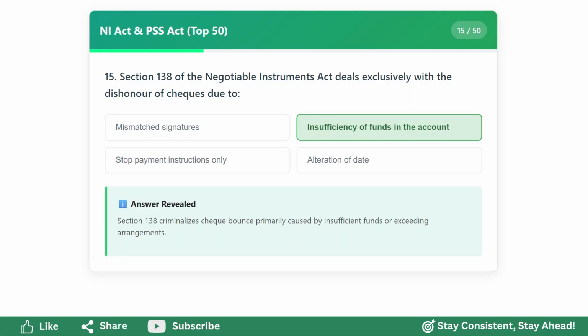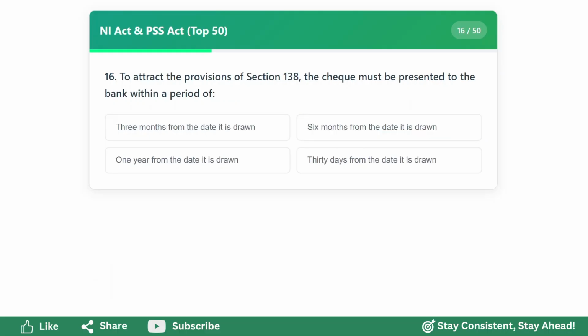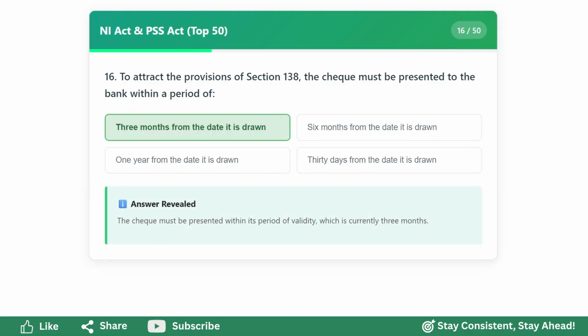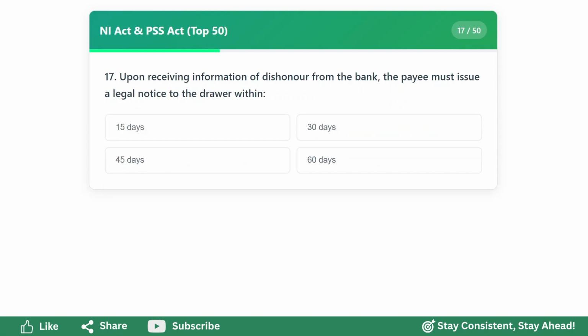Section 138 of the Negotiable Instruments Act deals exclusively with the dishonour of cheques due to insufficiency of funds in the account. To attract the provisions of Section 138, the cheque must be presented to the bank within a period of 3 months from the date it is drawn. Upon receiving information of dishonour from the bank, the payee must issue a legal notice to the drawer within 30 days.